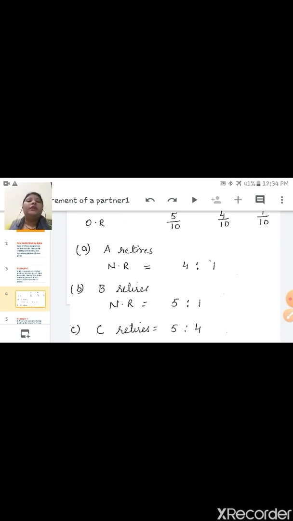This is the new ratio of A and C, because B is retiring, so do not take B. In a similar way, if C retires, the ratio is 5:4, which means 5/9, 4/9, the ratio of A and B.